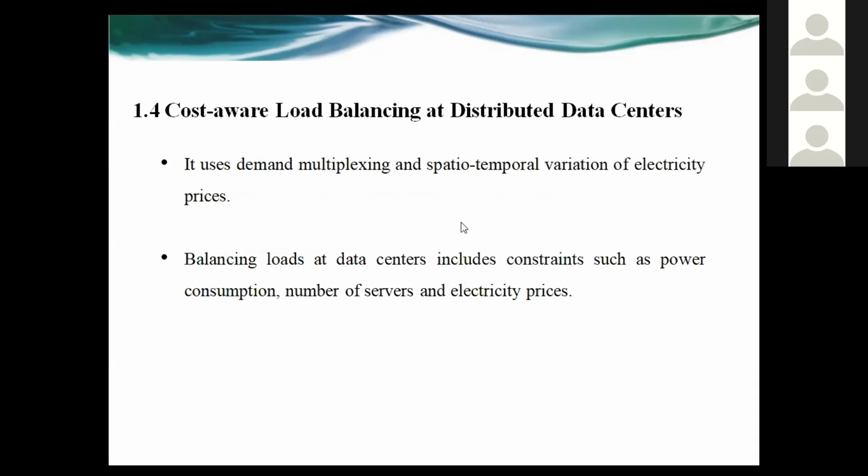So why do we need cost-aware load balancing of data centers? In order to understand this term, let us consider an example. Suppose we have an organization which consists of 50 servers, and each server has a processing rate of 30 requests per second. Therefore, the capacity of that organization to serve requests is 1500 requests per second. Suppose at peak time the requests coming to that organization are 1800 requests per second. It is not possible for the organization to serve the requests at that time.